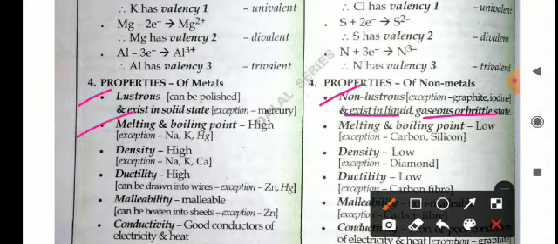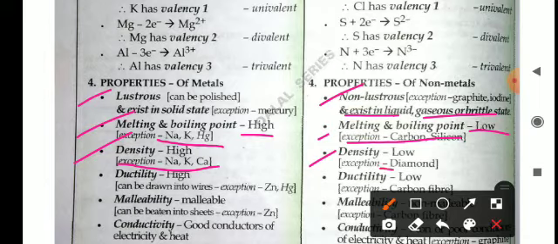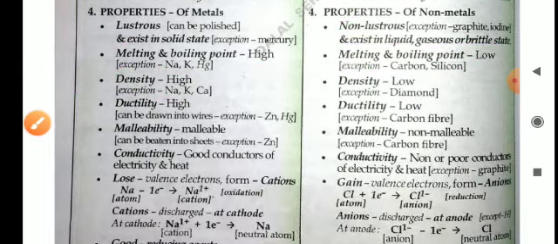Melting and boiling points. Metals have high melting and boiling points except sodium, potassium, and mercury, while non-metals have low melting points except carbon and silicon. Density. Metals are closely packed in a particular area, so they have high density except sodium, potassium, and calcium, and non-metals have low density except diamond, which has high density.